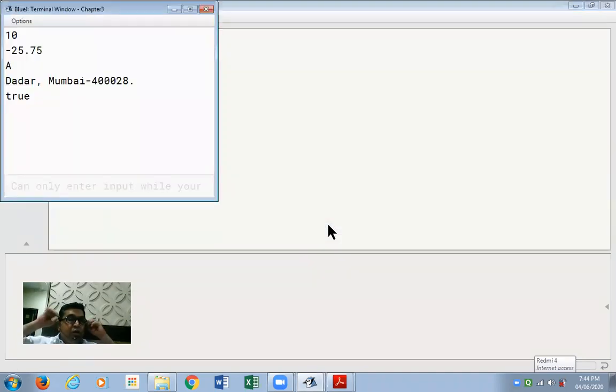Please have a look. The first System.out.println shows the integer value 10. The second one, the floating value. The third one, the character constant, but in the output it is appearing without the single quotes. Within the program, the programmer has to put it in single quotes. The string is appearing on the next line, but without the double quotes. The programmer has to enclose it in double quotes in the program. Next, the Boolean value, and finally the null value, blank. You don't see anything over there. That's called null.